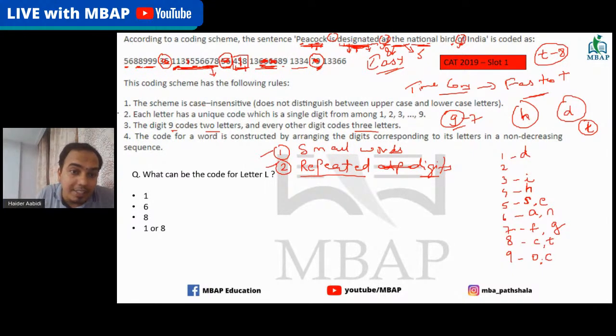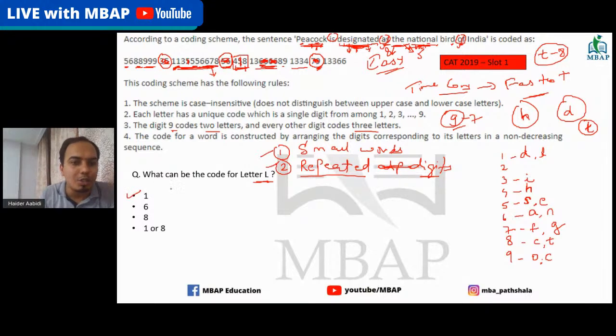Now L. By the way, that's the question they're asking. So what's the code for L? Now you see what they have done. This is how they have made an easier set lengthier, or rather time consuming, because L, which is in national, you would have found only when you had found the codes for all the other things. So till the time we found the code for N, A, T, I, O, only then we came down to L. So yes, L is 1, and that is my answer.